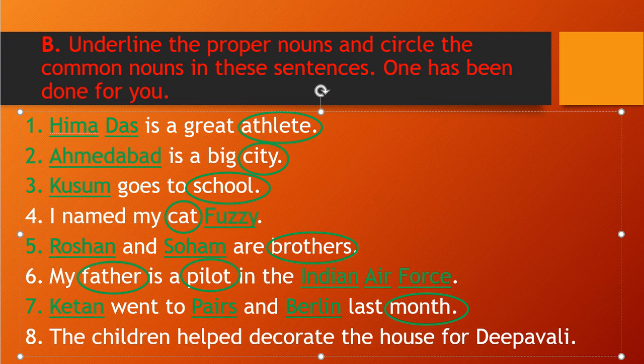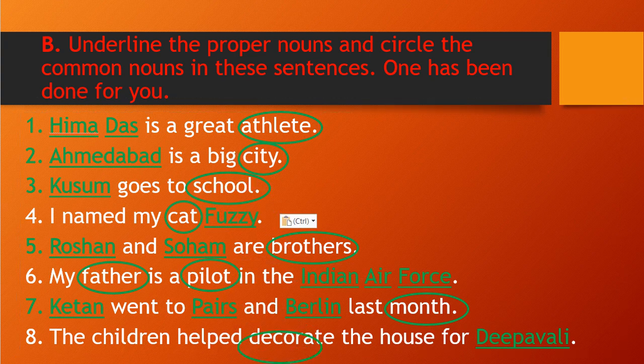And the last one is: the children help decorate the house for Deepavali. So Deepavali is a festival, that is the unique name of that festival, right? So that is our proper noun, and children and house are common, correct? So those are common nouns.